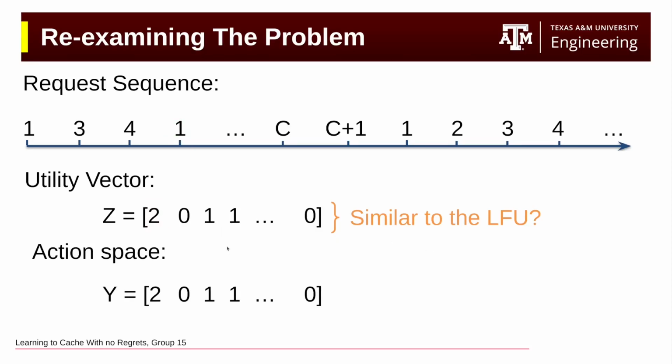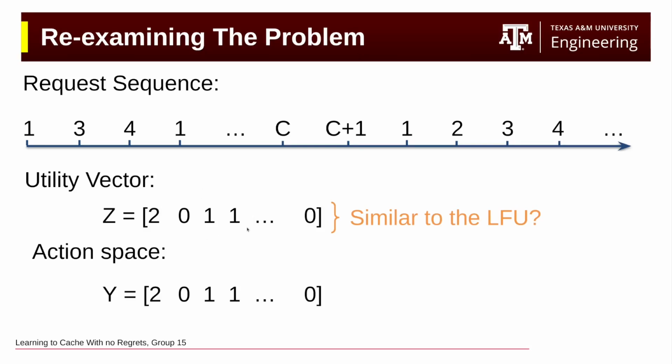The next thing we're going to keep track of is the action vector or the action space. Now, what we want from the action space is for it to help us make decisions about caching. So we want it to tell us whether we should fully cache a file, partially cache a file, or not cache at all. And if we should partially cache, what percentage of the file should we cache? Now, let's examine if we could use our utility vector, which already gives us a lot of information about the utility of the particular file. Can we use that to take actions?